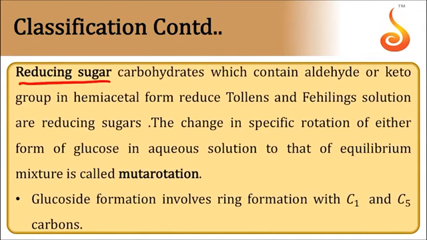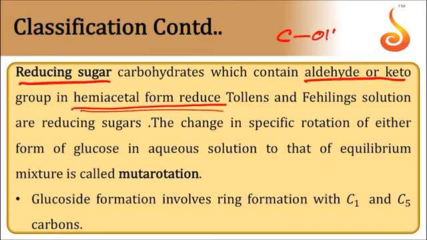Based on the reducing nature, carbohydrates are divided into reducing sugars and non-reducing sugars. Reducing sugars are carbohydrates which contain an aldehyde or keto group in hemiacetal form. Hemiacetal form means at the carbon there are two types of groups: an alkoxy group as well as a hydroxy group.